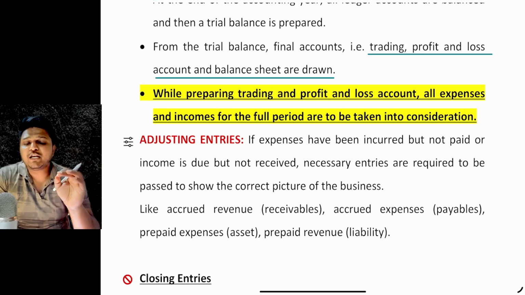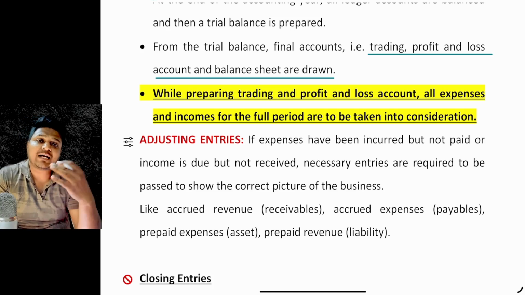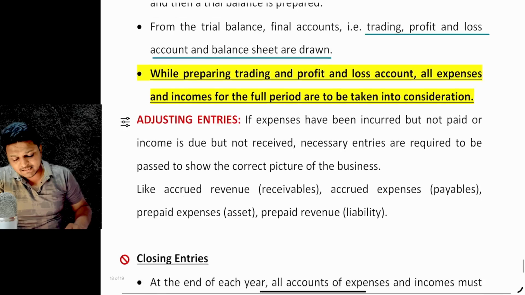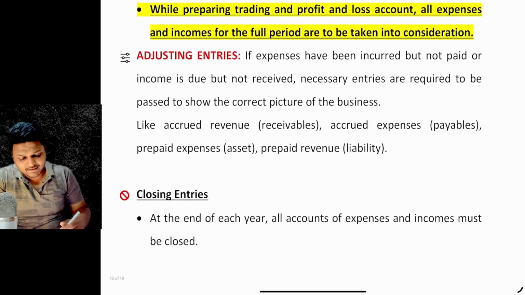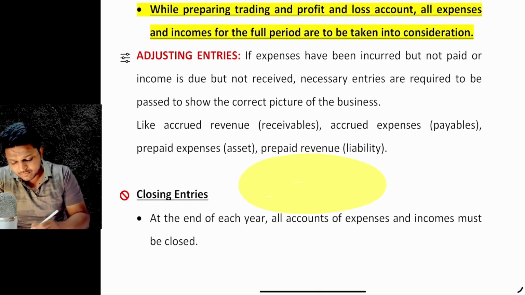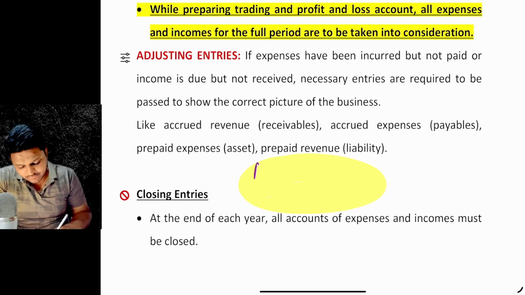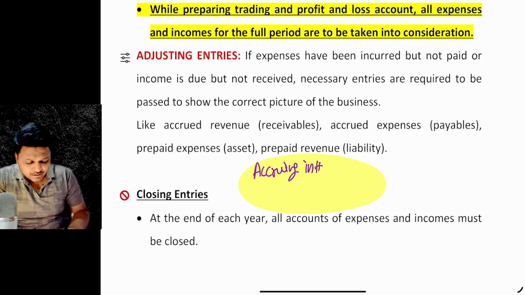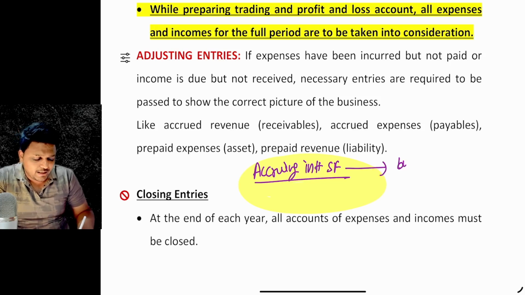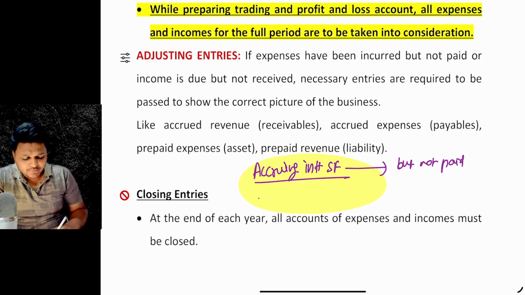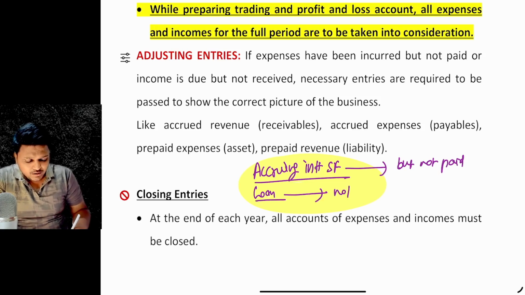Now, it may be the scenario that the expenses have been incurred but have not been paid. Let's take the case of the banking sector. We were accruing the interest for the saving fund, right? Interest for the saving fund that is accrued but not paid to the customer. And also on the loan accounts, interest was accrued but not received.